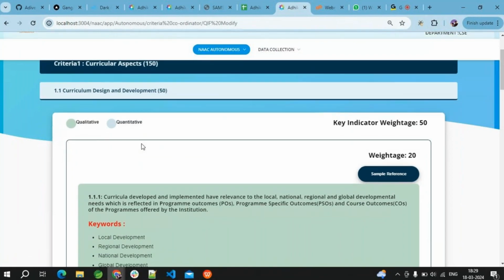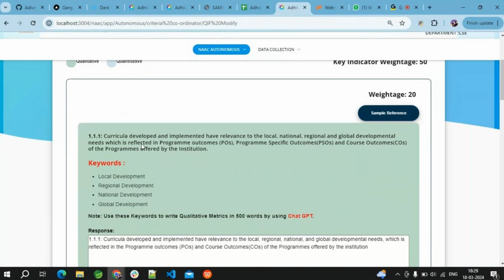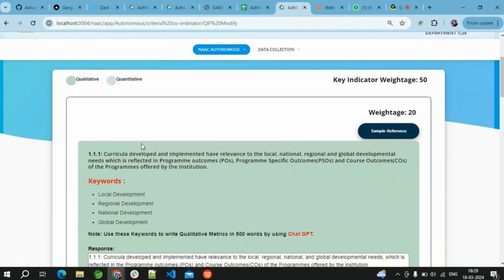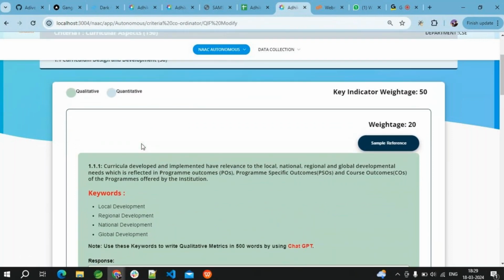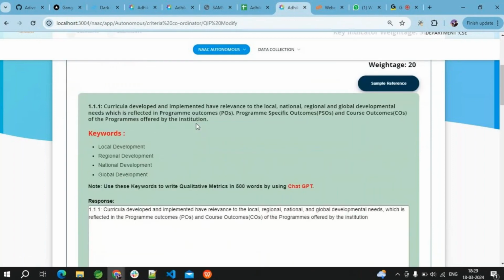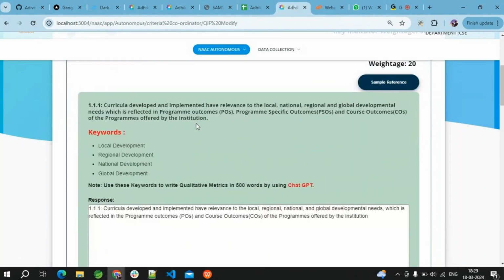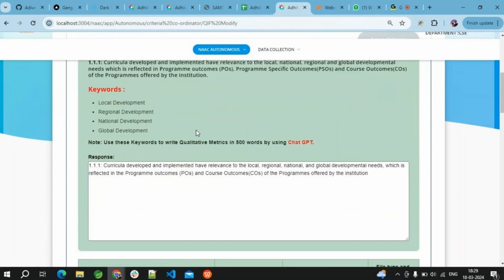curriculum design and development. In this, we can find that qualitative and quantitative refer to two different things. Quantitative is based on the mathematical side, like how many systems are there, how many students are there. Qualitative will be different, based on the ratio and the norms the colleges are following.